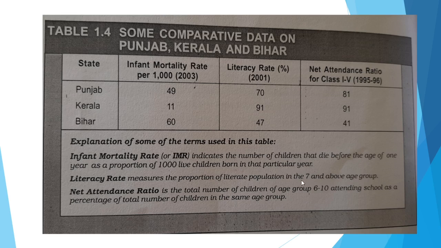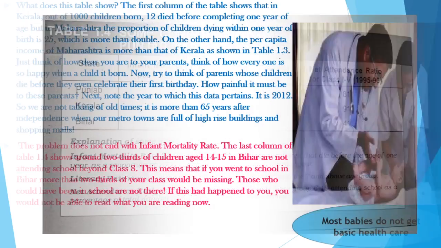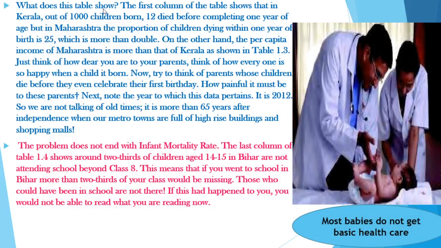It measures the proportion of literate population in the 7 and above age group. The children who are studying at the age of 7 and above fall under the literacy rate, okay. And net attendance ratio is the total number of children in the age group of 6 to 10 who are attending school as a percentage of total number of children in the same age group. So, this is the calculation and this is the table survey which was taken in the years 2003, 2001 and 1995 to 1996. Okay.